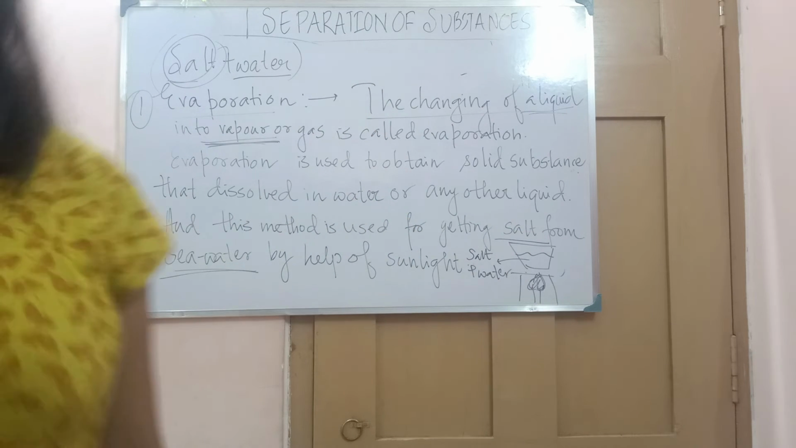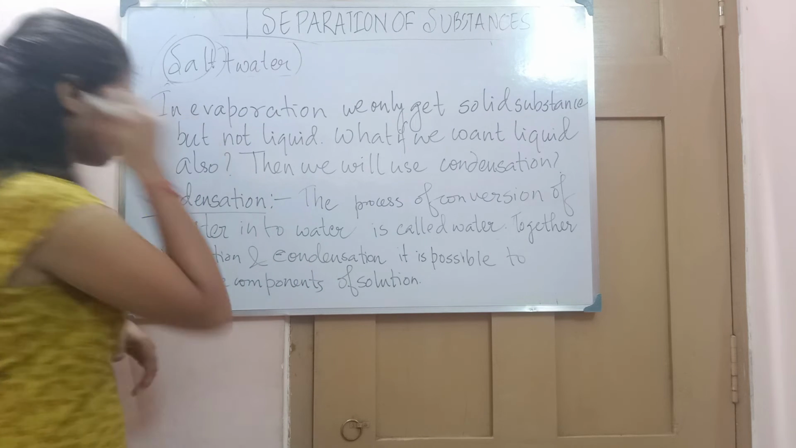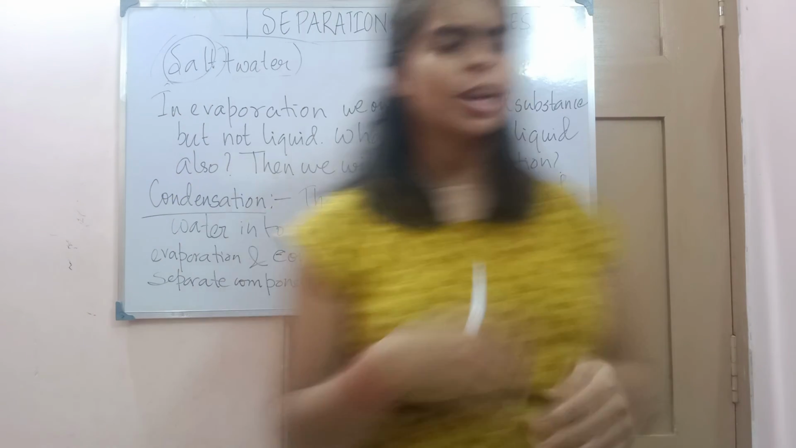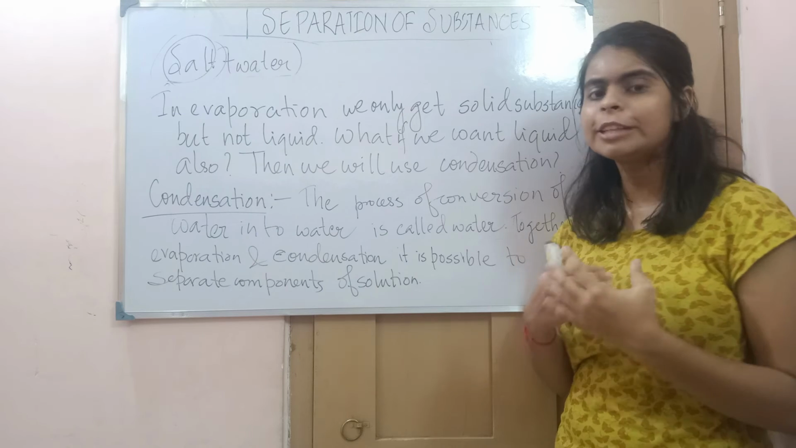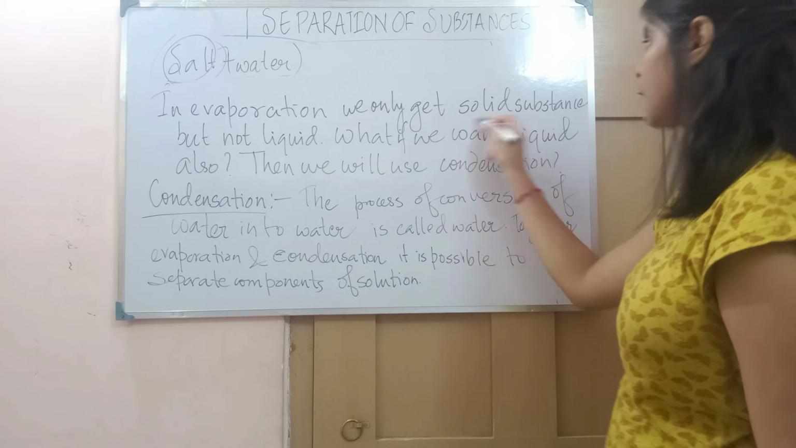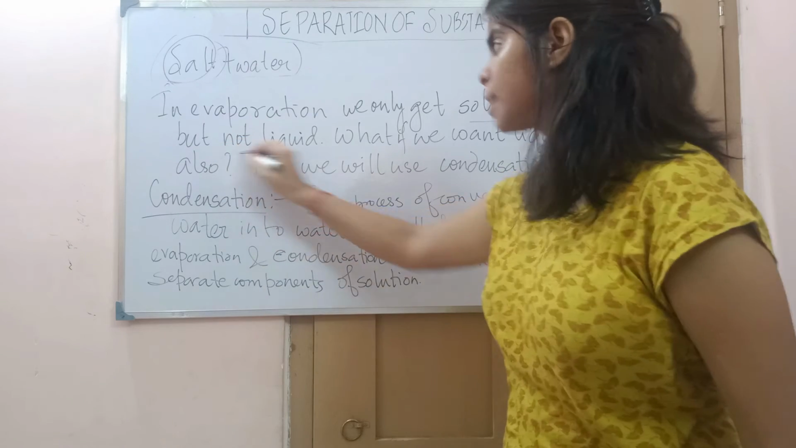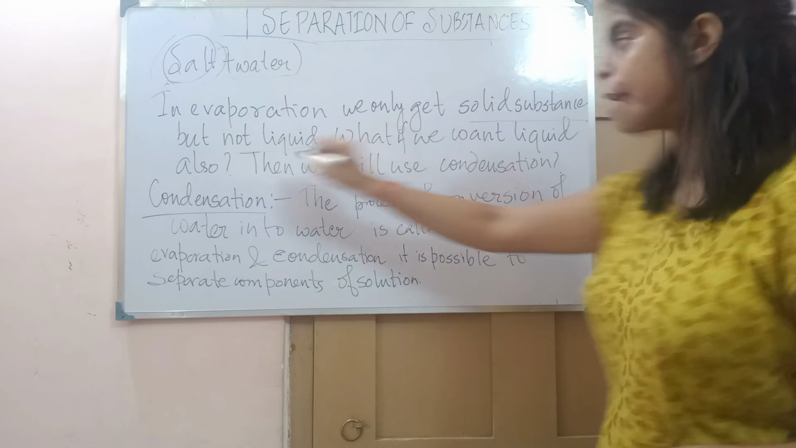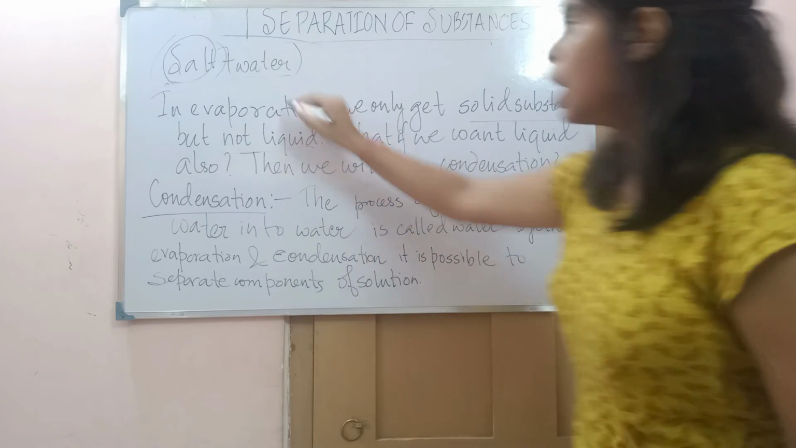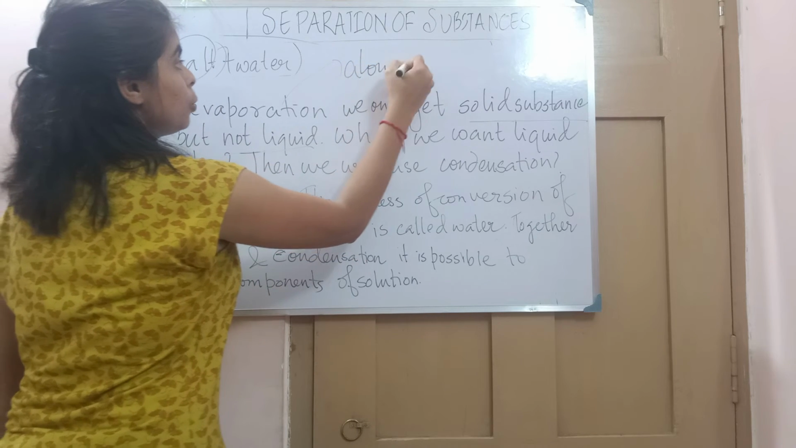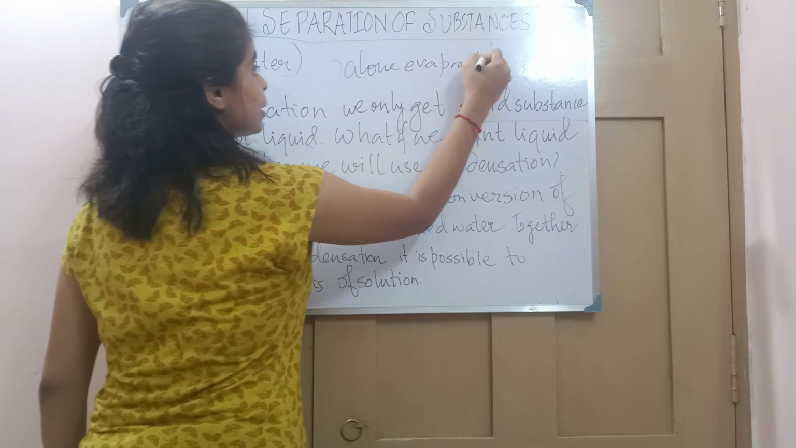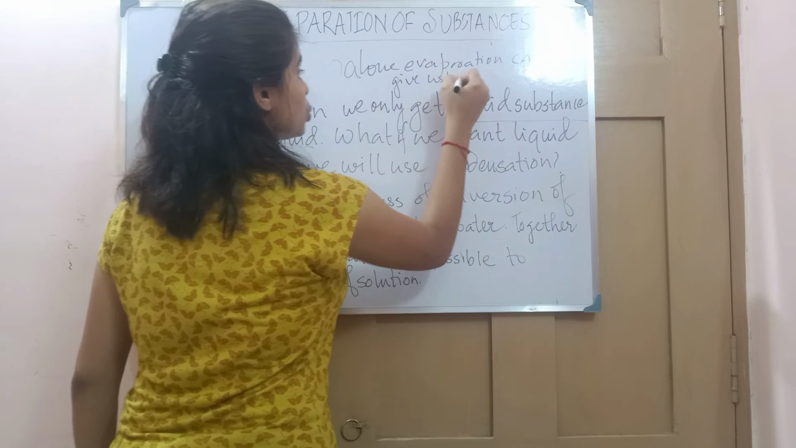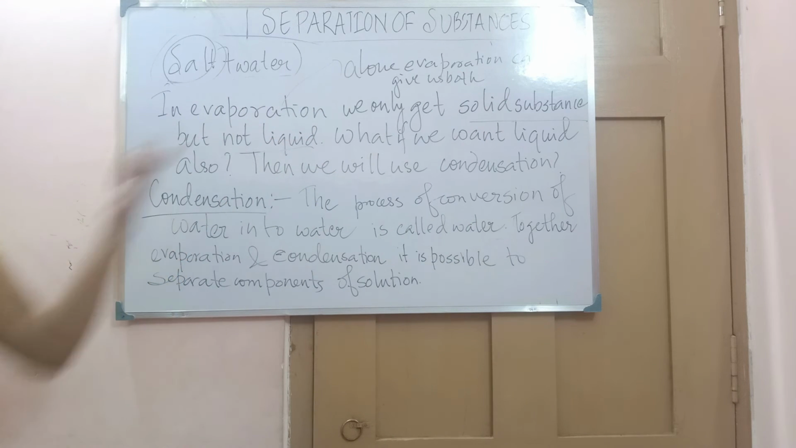Now comes the second separation method, that is condensation. In evaporation, we are not getting liquid, we are converting the liquid into vapor. We are getting only solid substances, but not the liquid substances. But what if we want a liquid also? We want solid and liquid. So evaporation alone cannot give us both. So what will we do to get the liquid?